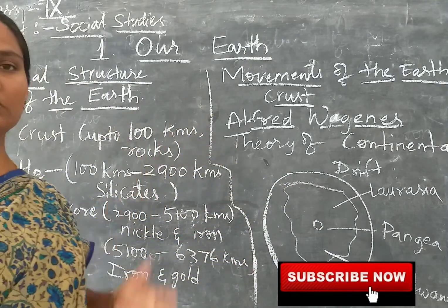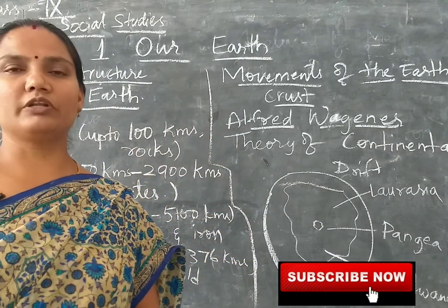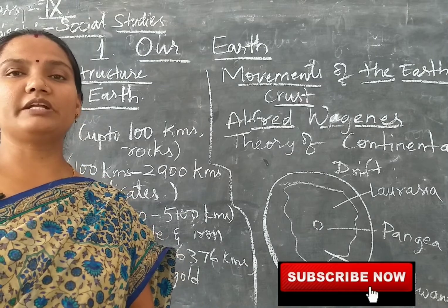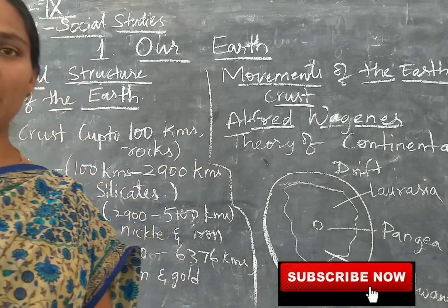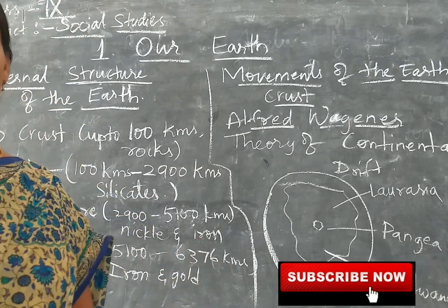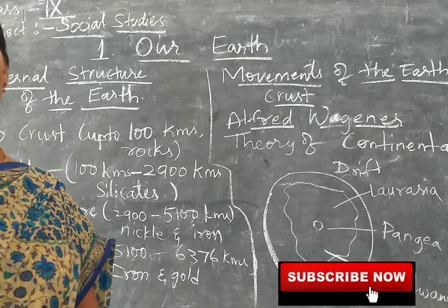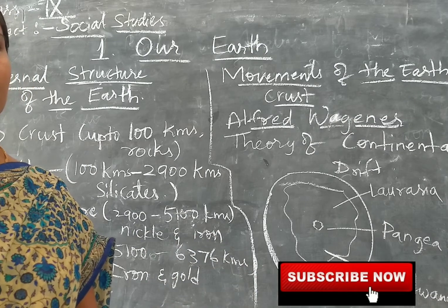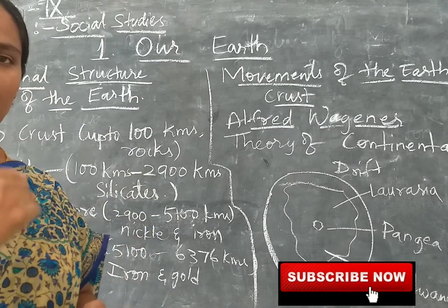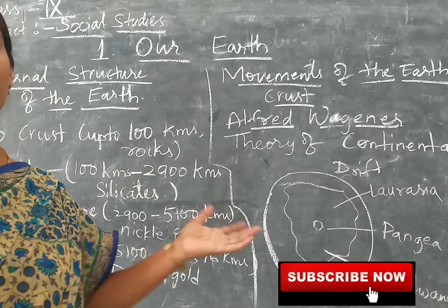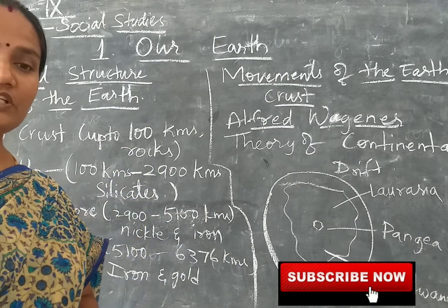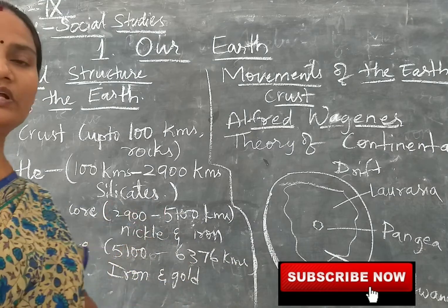They come out of the earth in the form of volcanoes, and the liquid material called lava, magma, spreads on the earth. After years it becomes cool and solidifies in rock form, and when we dig the earth we get this. In this way we get gold and iron.